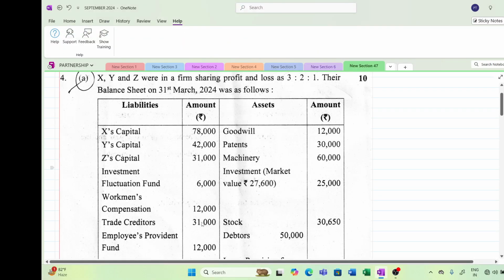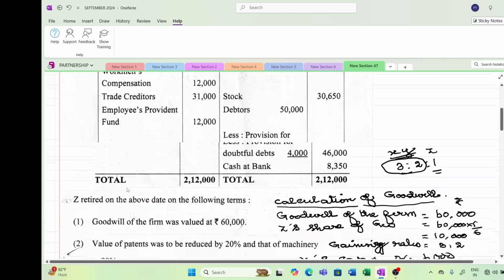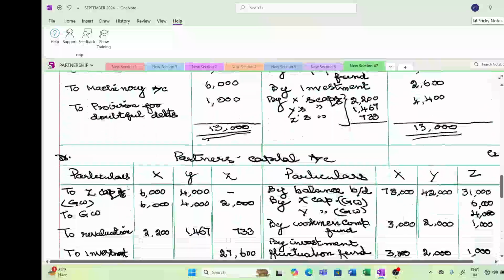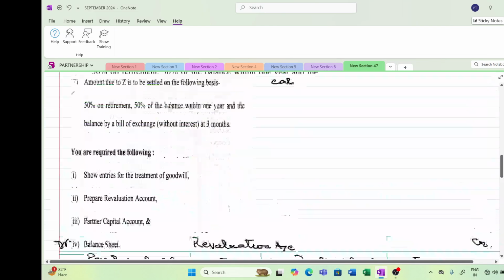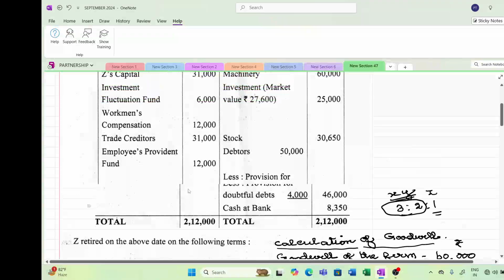Next one is trade creditors. They have told nothing about the trade creditors. So this will go to the current balance sheet as 31,000 creditors. I have taken it to the balance sheet. Hope you are understanding it. Next one, employees provident fund.